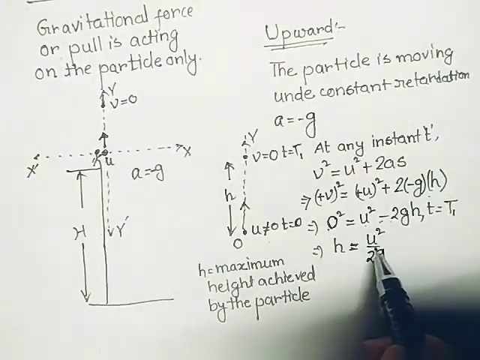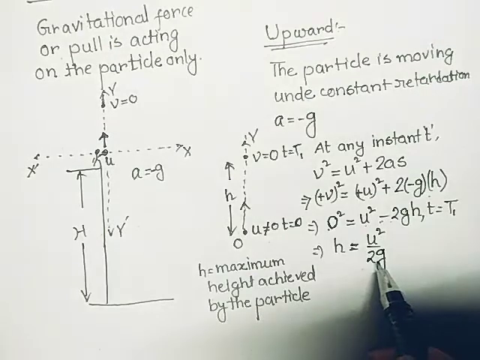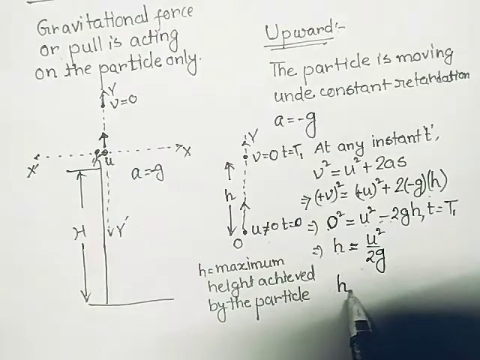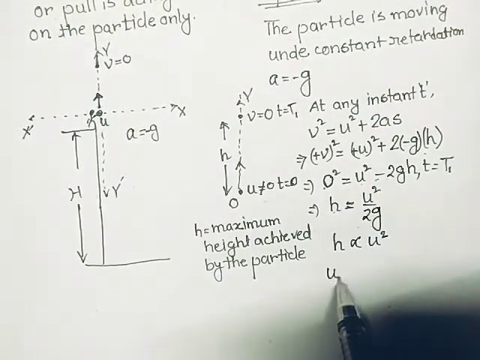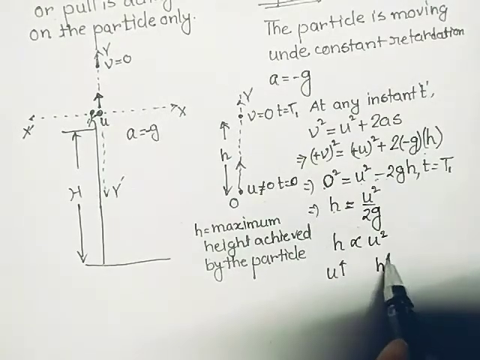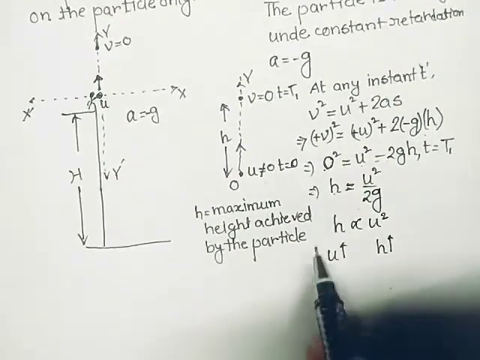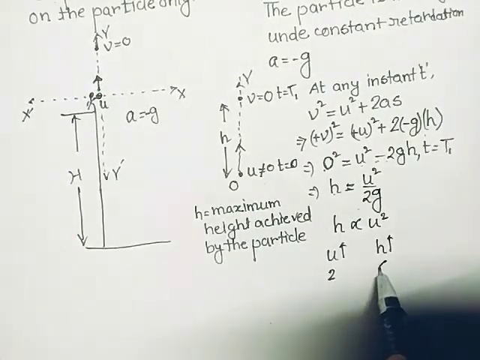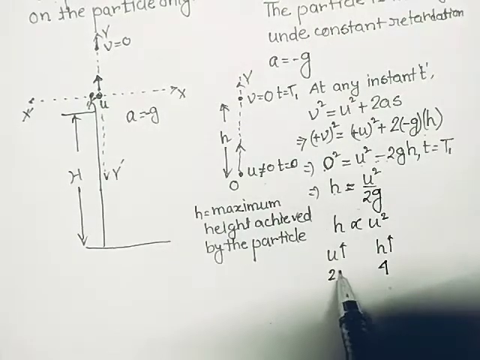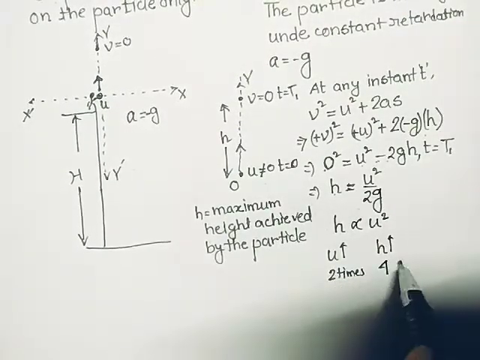Now the motion is under constant retardation, so obviously h is dependent on u square. The maximum height achieved by the particle is directly proportional to u square. If u is increased, h will be increased. If u becomes 2 times, h will be 4 times.